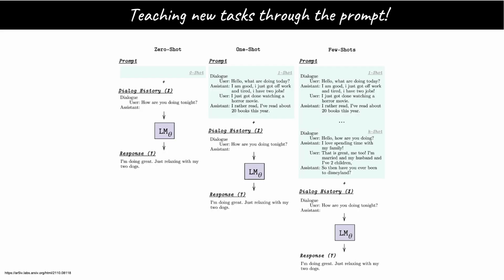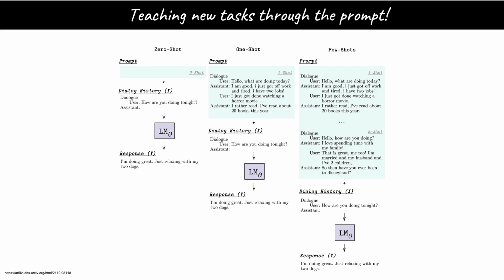Previously, if we wanted to teach AI to do a new task, we would have had to choose a suitable neural network architecture, put together a set of human-labeled data, and train a model. Now, all we need to do is to provide a few examples through the prompt. Zero-shot prompting means simply asking GPT to do the task without providing any worked examples. One-shot prompting means you provide one completed example with input and sample output to show the model what you want it to do. Few-shot prompting means providing multiple worked examples.